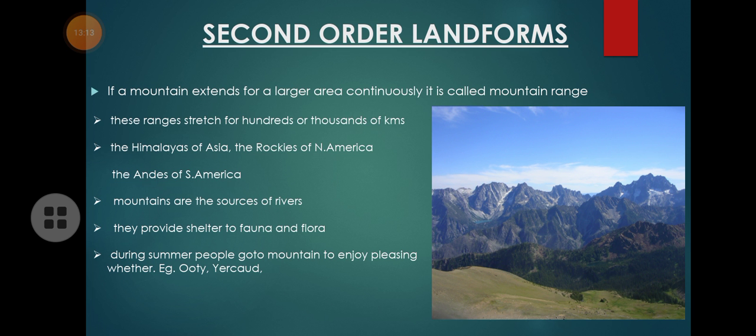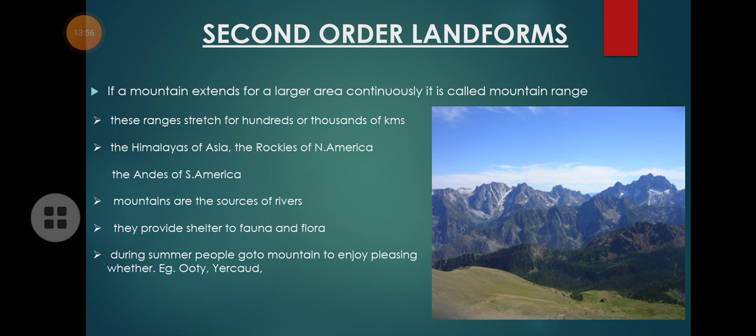Mountains are the source of rivers. You all know where rivers originate, isn't it? The starting point of rivers is in the mountains. Mountains also provide a home for fauna and flora, that is, the animal kingdom and plant kingdom. Moreover, during summer, people move to mountains to enjoy the pleasant weather. For example, in Tamil Nadu we have Ooty, Kodaikanal, Yercaud, and Yelagiri hills. During summer, because of extreme heat in several places, people go to mountains to enjoy the cool and pleasant weather.